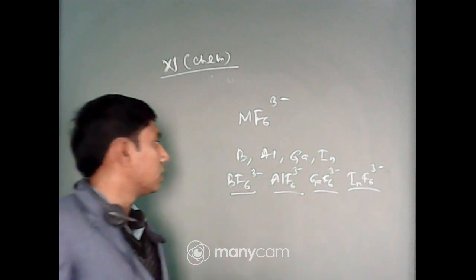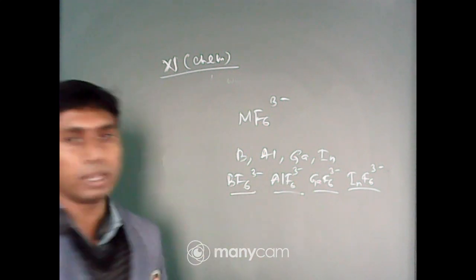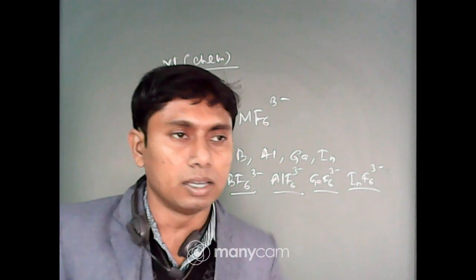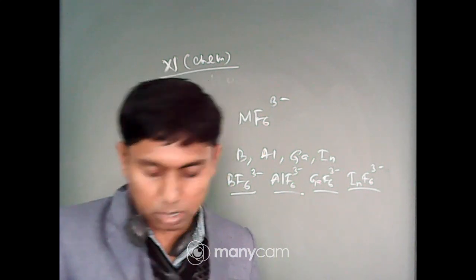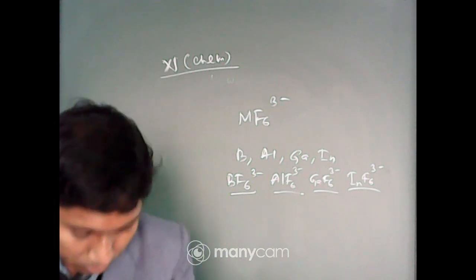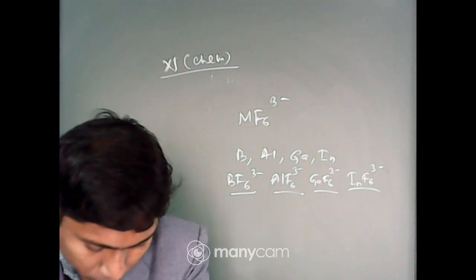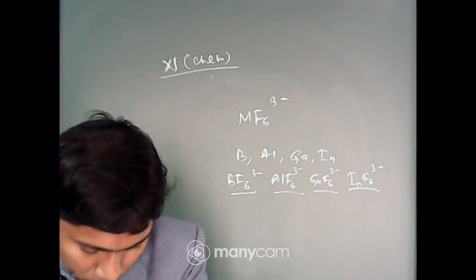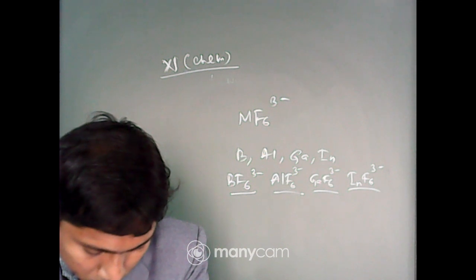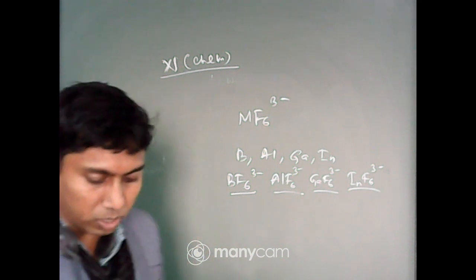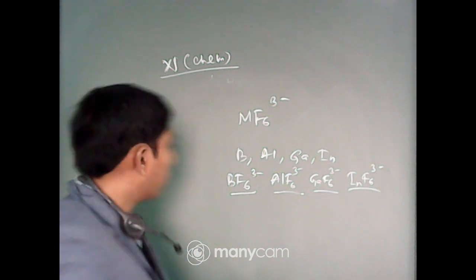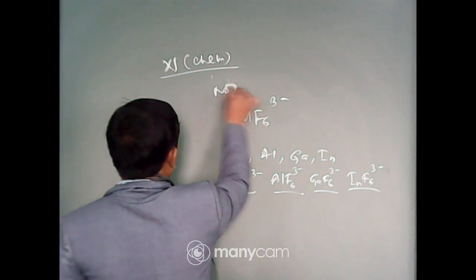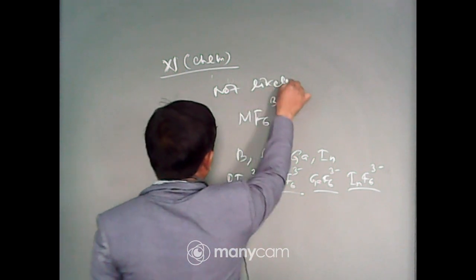Aluminium, gallium, indium can expand their valence shell, that is their coordination number, by using d orbitals. The question was, which element is not likely to act as central atom? So boron will be the answer.